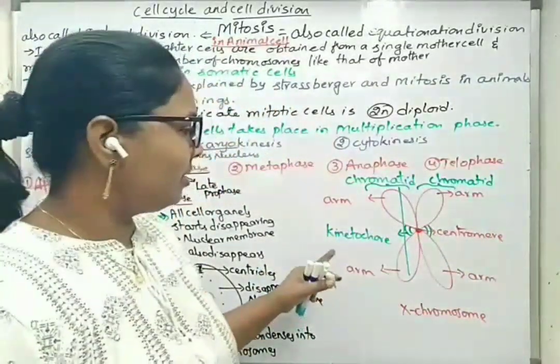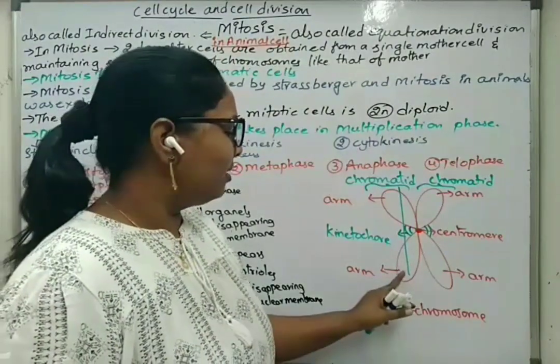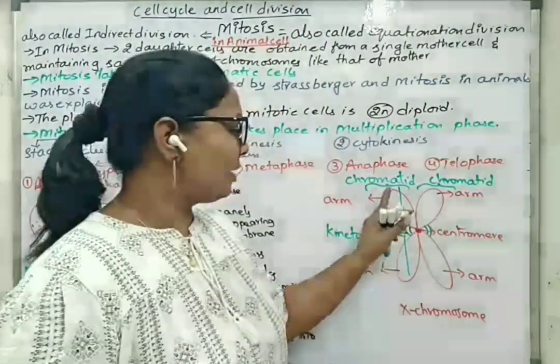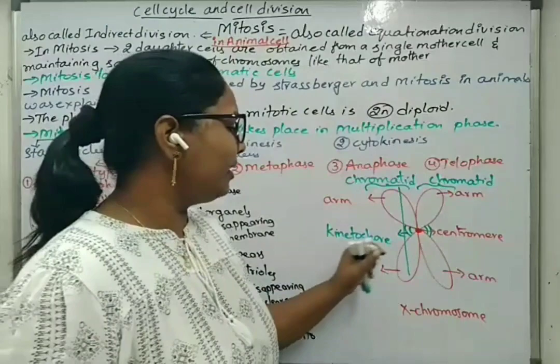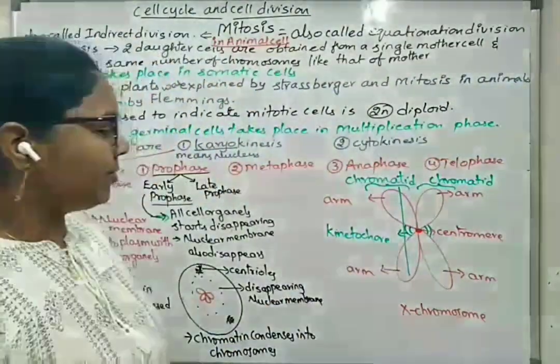I think now you understand the labeling of a chromosome. If you take an X chromosome as an example, this is one arm, second arm, third arm, fourth arm. Two vertical arms are called one chromatid, and the middle one is called the centromere. On either side the kinetochore will be present.